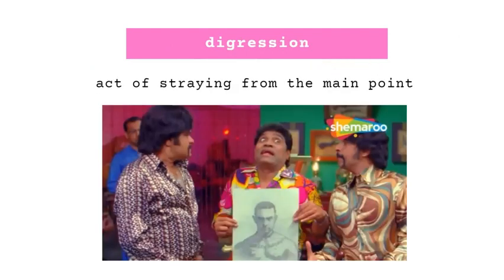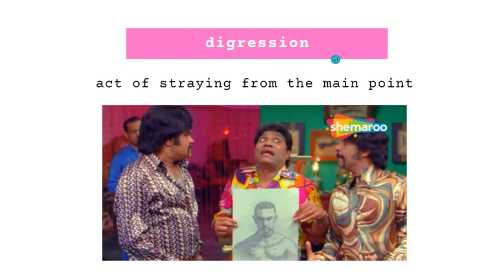Moving to the next word. Next is digression, which means act of straying away from the main point. And you can remember it easily from the image. But आप इसको word से भी याद रख सकते हो because it is very similar to the word aggression. If someone is very aggressive towards something, so that something is very important for him. And if someone is not that aggressive for something, so it is not very important. So if it is not very important, so he may visit another point as well. So वो main point पे ज़्यादा नहीं रह रहा है. So with that story, you can try to connect it. And if you're able to connect it, then remembering this word becomes very easy.